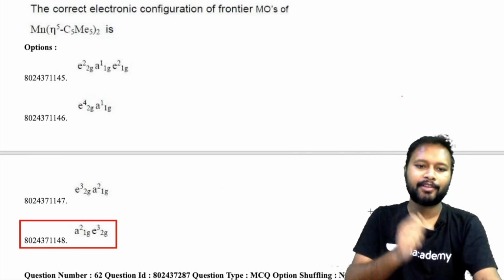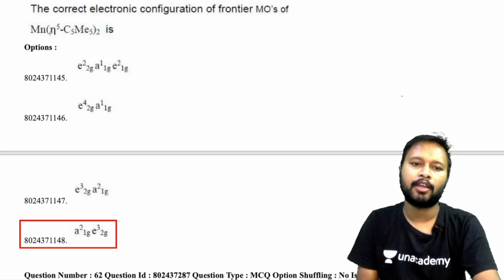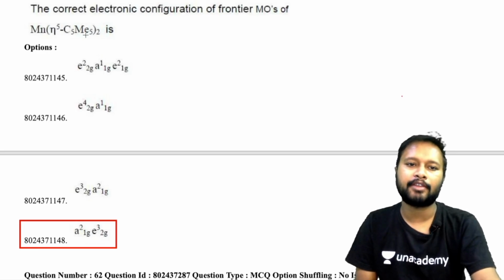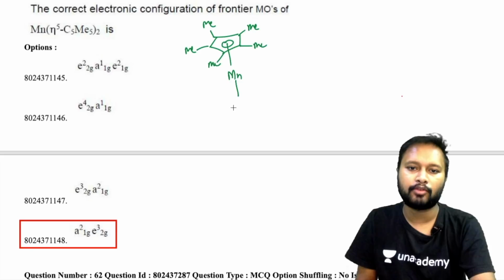Alright, let's talk about this particular question, which was asked based upon the correct electronic configuration of the frontier molecular orbitals of your Mn(η5-C5Me5)2. So here it's not C5H5. So remember, the molecule is different. Here you have 5 methyl groups attached on the cyclopentadienyl ring. So based upon that, they are asking what is going to be the frontier molecular orbitals.